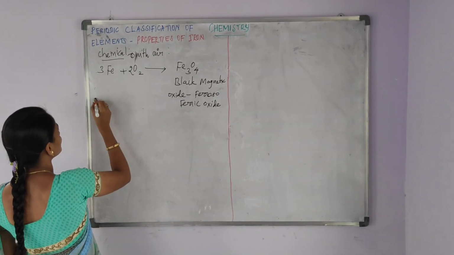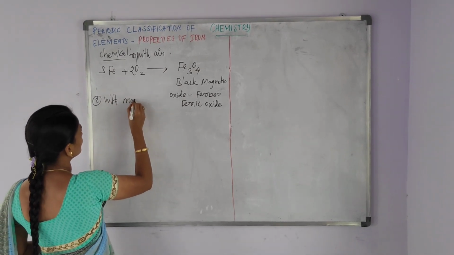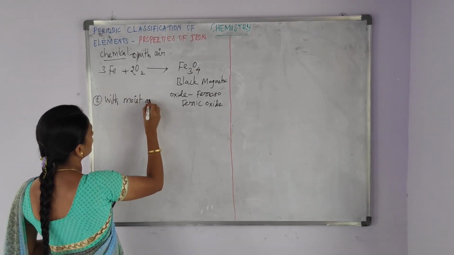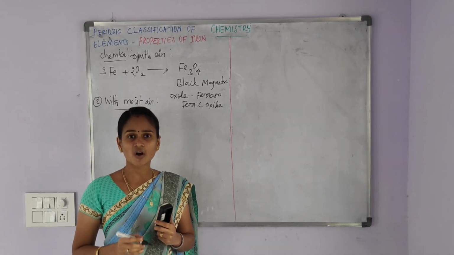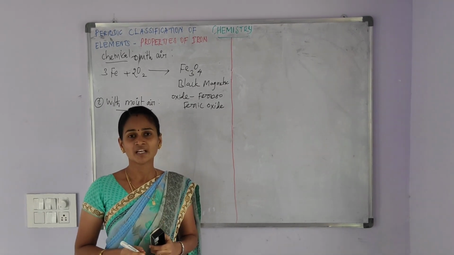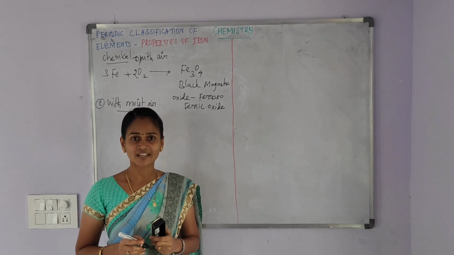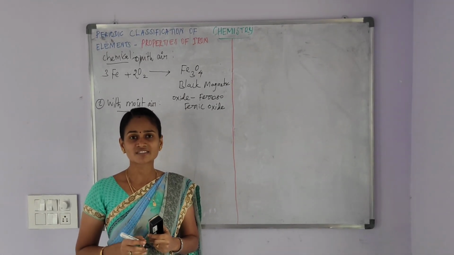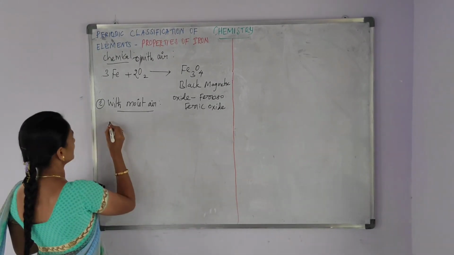The next one is reaction with moist air. When iron is exposed to moist air, a brown hydrated ferric oxide is formed on the surface of the iron. Brown hydrated ferric oxide is called rust. The process of formation of rust is called rusting.